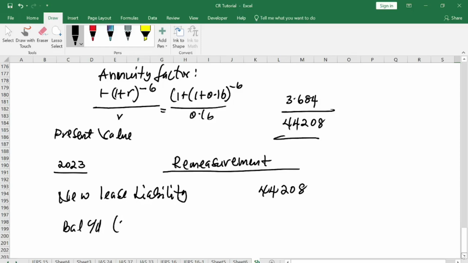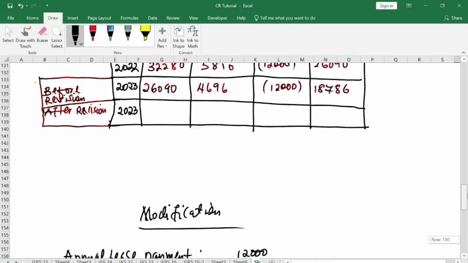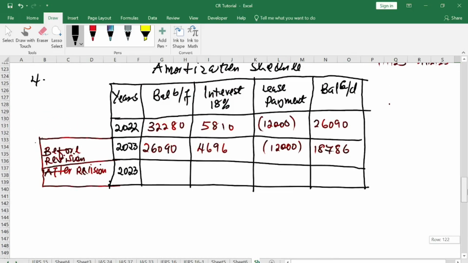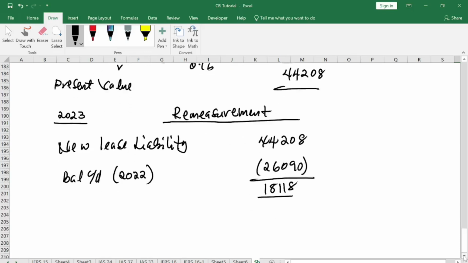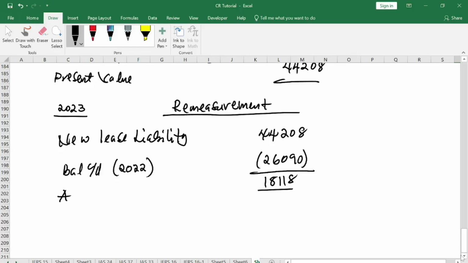The previous year's closing balance, 2022, is 26090. What do we have? 18118. So this 18118 will be adjusted to right of use of assets. So you say adjust to right of use of assets.